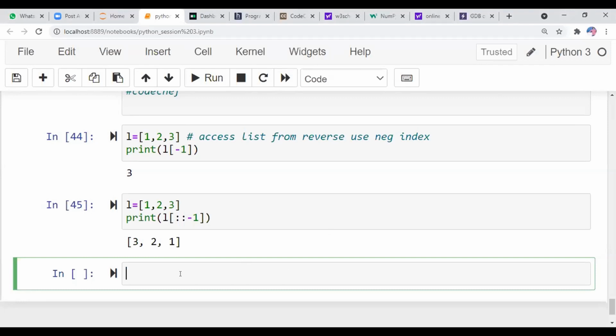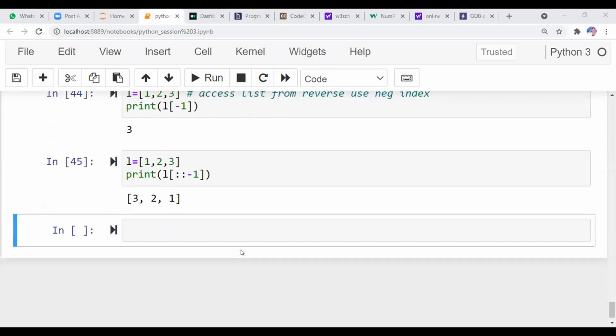Easier than C. And it is way easier, and we can freely manipulate and code in Python when compared to C. We need to write a bunch of code just to print or scan an array. Here we can just do it in a single line.